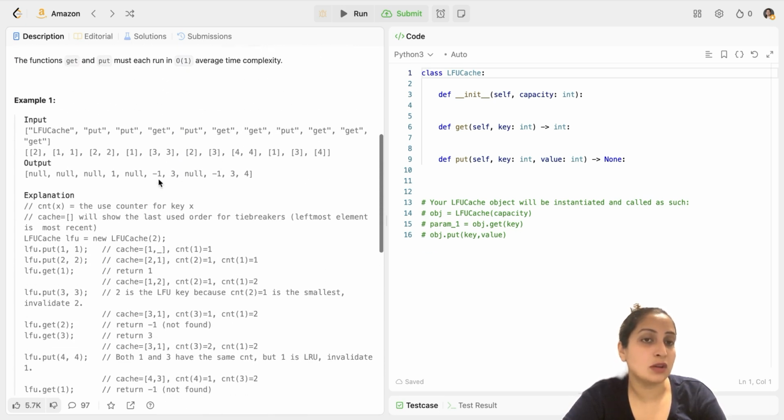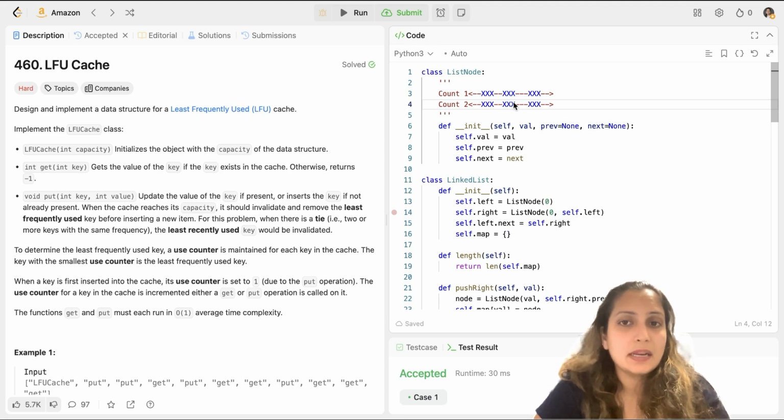Now, I hope the question is clear to you, but how do we solve it? To solve it, we'll be using a doubly linked list. The complexity here is that we do not have just one doubly linked list which we can use to track key value pairs, but we have to have more than one doubly linked list to also track count versus the linked list related to that count. So suppose there are certain keys such as 1, 2, 3, which have counts as 1. You will have all of them in a doubly linked list mapped to the count 1.